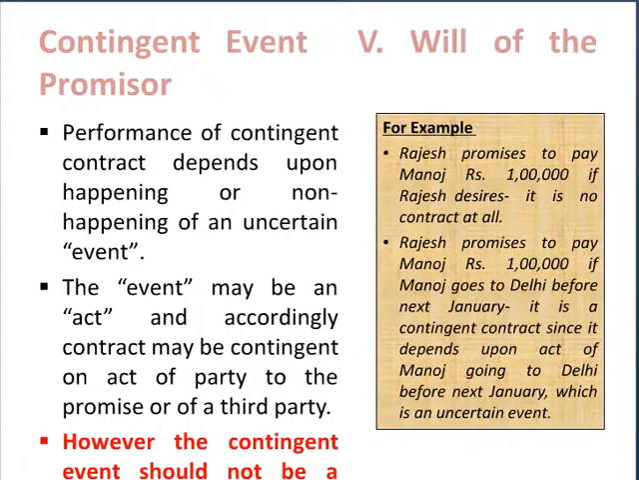However, if Mr. Rajesh promises to pay Mr. Manoj rupees 1 lakh if Mr. Manoj goes to Delhi before next January, now this is a contingent contract since it is dependent upon the act of Manoj going to Delhi before next January, and this is an uncertain event. So what is required to be seen for the contingent contract? That it should be dependent upon a contingent event which may or may not happen, but it should not be dependent only on the will of the party to the contract.